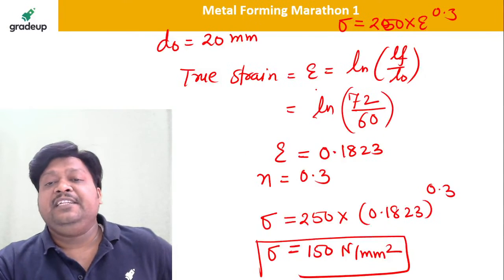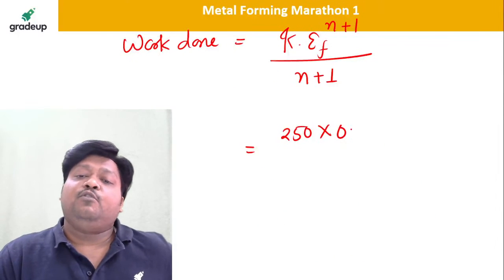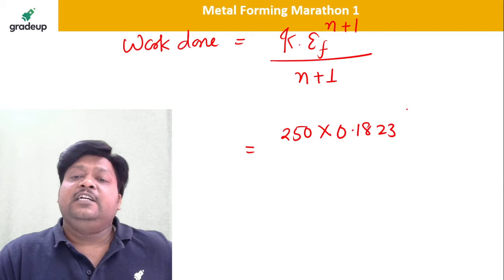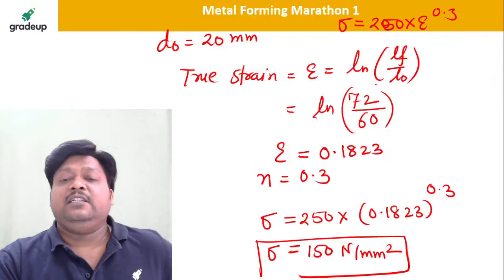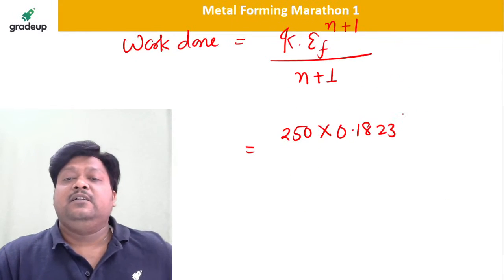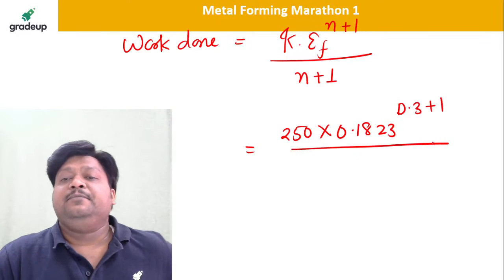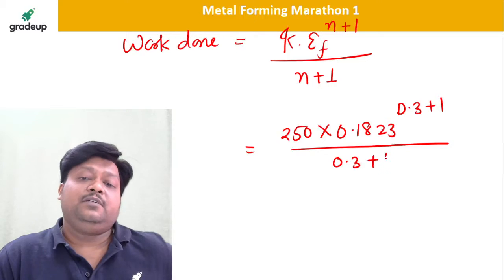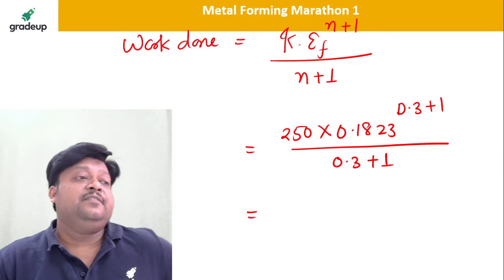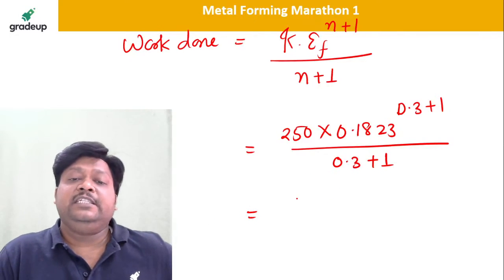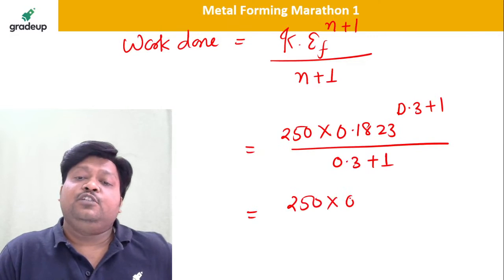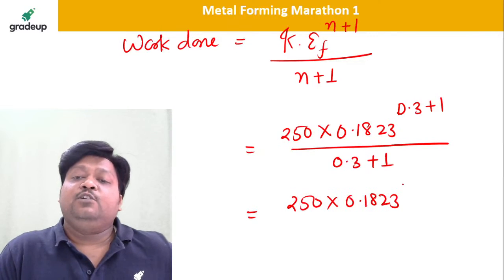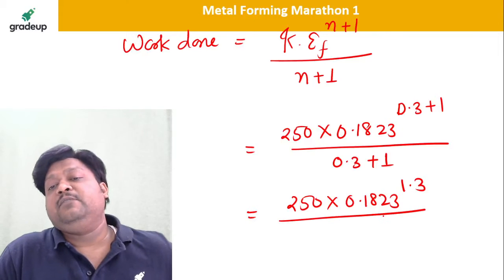0.1823. 0.1823 to the power n plus 1, where n is 0.3, so 0.3 plus 1, divided by 0.3 plus 1. So tell me how much it is. 250 into 0.1823 to the power 1.3 divided by 1.3.